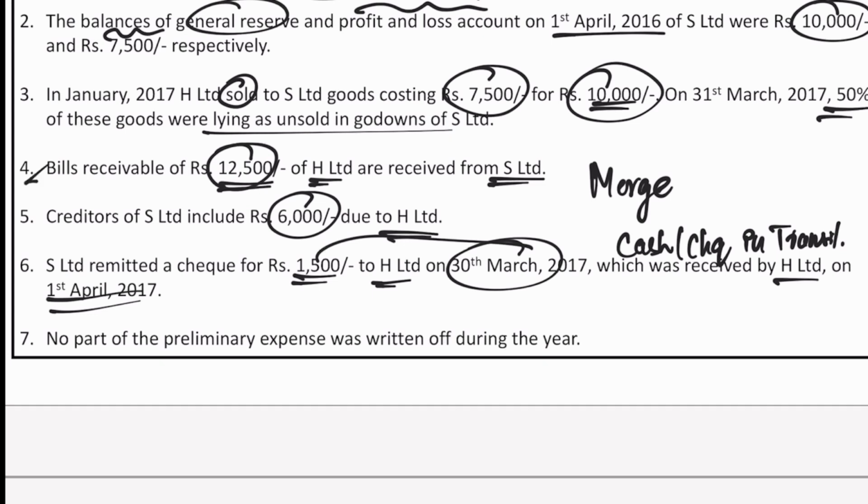All this means 1, 2, 3. These three adjustments will be taken into account only at the end when we are preparing the consolidated balance sheet. Until then, we don't have to worry about it. So now, what else?